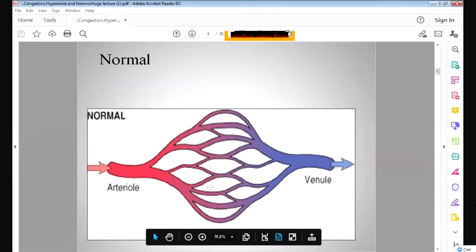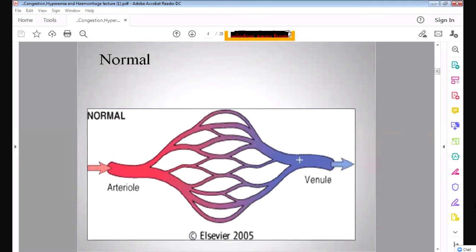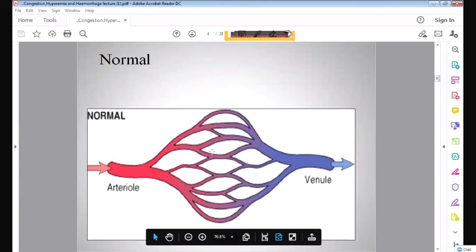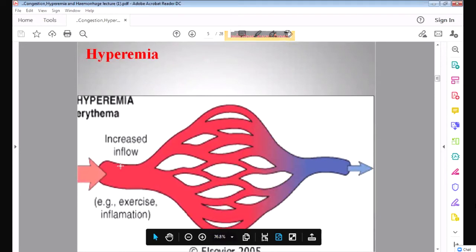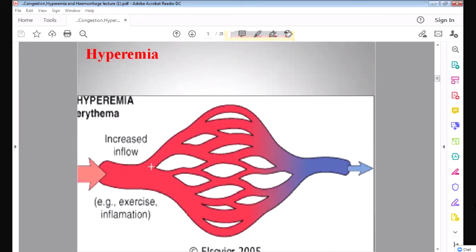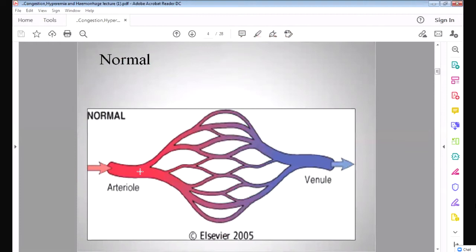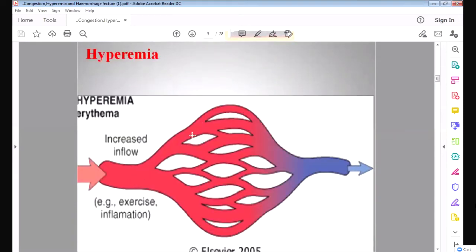This is called the capillary network. The oxygenated blood comes here, it gives to the tissue, and the deoxygenated blood goes through the vein. So this is a normal mechanism. Now, what happens in hyperemia? See this, there is dilatation of these arteries and the arterioles. Here you can see there is a dilatation of these arterioles.